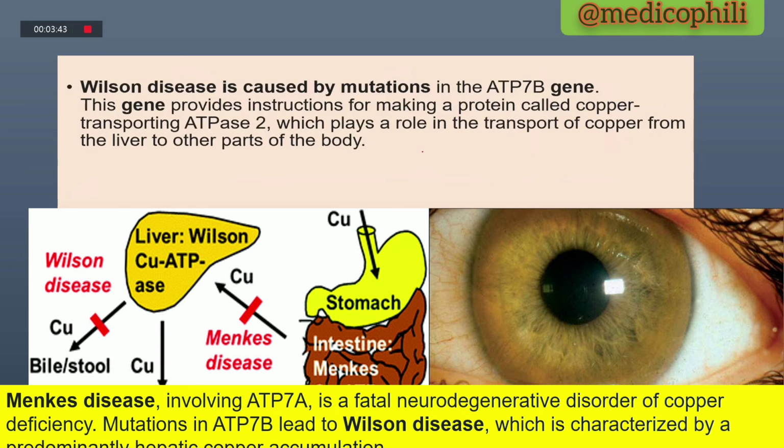And the last question is about Wilson and Menkes diseases. Wilson disease is due to mutation in gene ATP7B, whereas Menkes disease is due to ATP7A. Wilson disease is due to excess of copper, and Menkes disease is due to low amount of copper in the body.